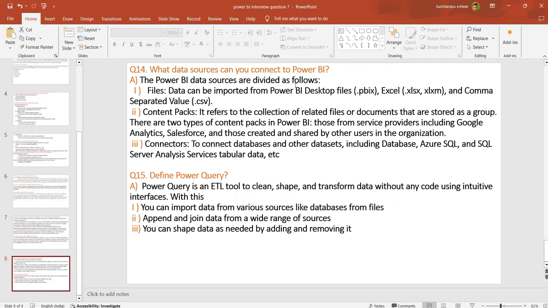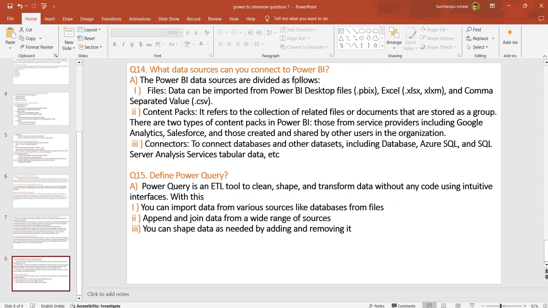There are two types of content packages in Power BI. Those from services, including Google Analytics and Salesforce, and those created and shared by other users within organizations. The third one is connectors. Connecting to other data sources and data sets, including SQL Server, Analysis Services, Tableau data, etc.